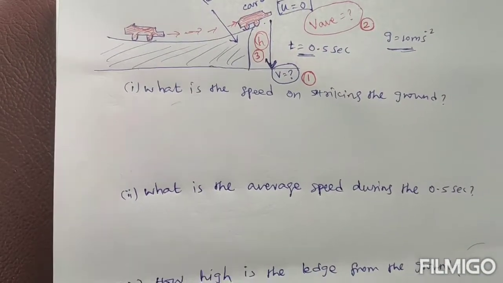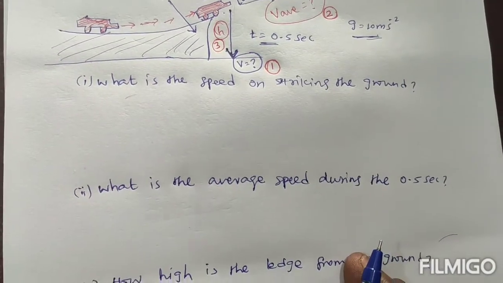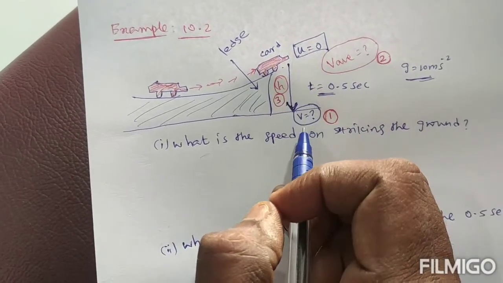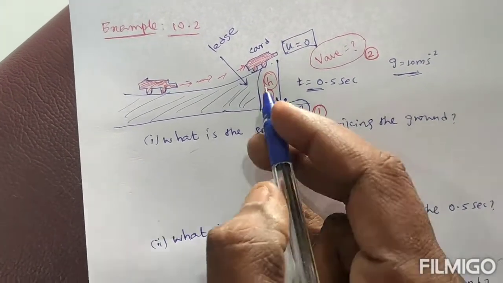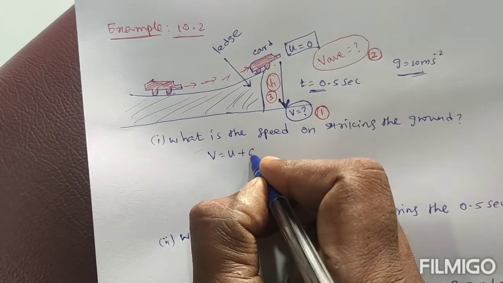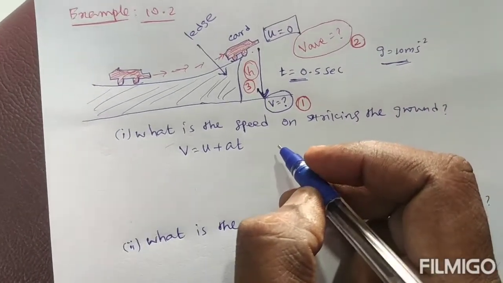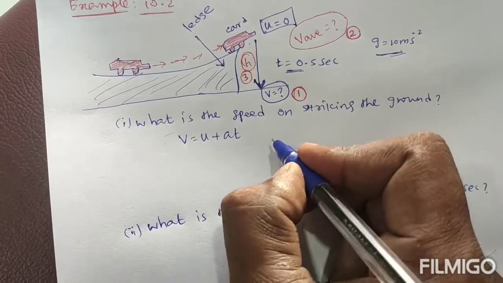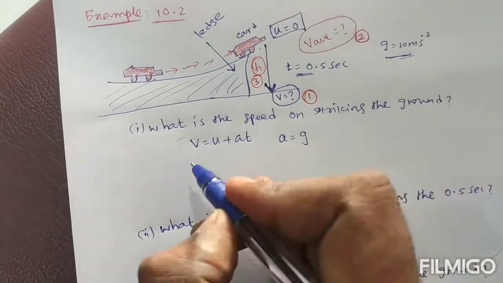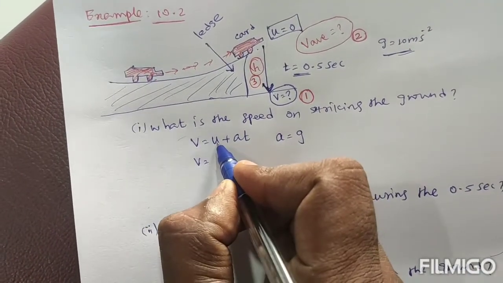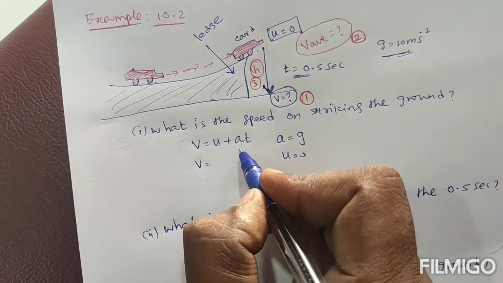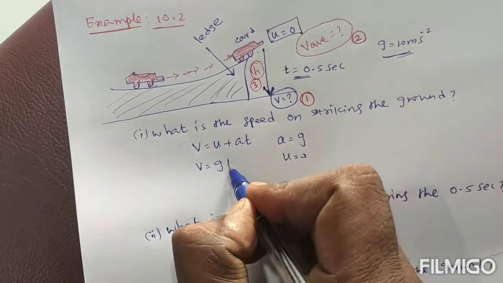Yes. The first one: what is the speed on striking the ground? You know very well, here the initial velocity is 0, and the final velocity is what we are going to calculate. From the equations of motion, V is equal to U plus AT. Under the action of gravity, the object is moving downward, so A is taken as G. So V is equal to U, the initial velocity, which is 0, plus A, which is gravity G, times time T.